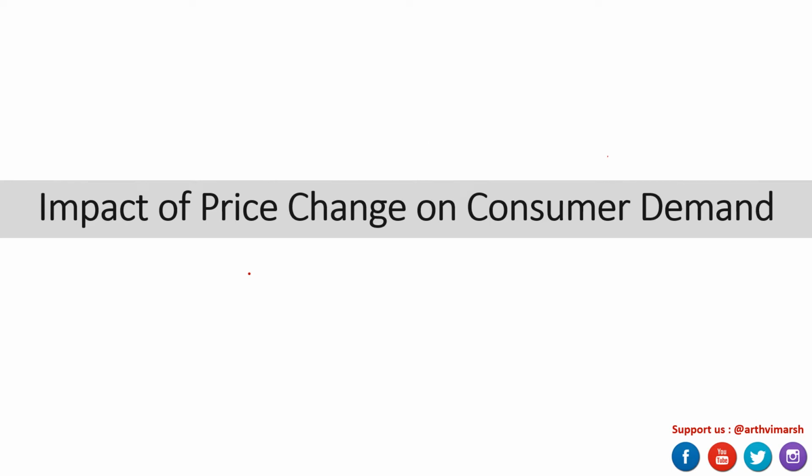Now, so far we have discussed what kind of impact income change can have on the consumer's demand function, and we have seen it through different examples of preference mapping. Now we are shifting our focus to the impact of price change on consumer demand. So now our key factor is going to be delta P instead of delta M.